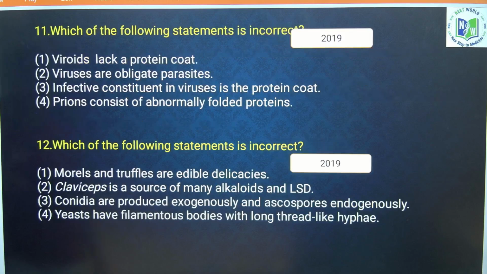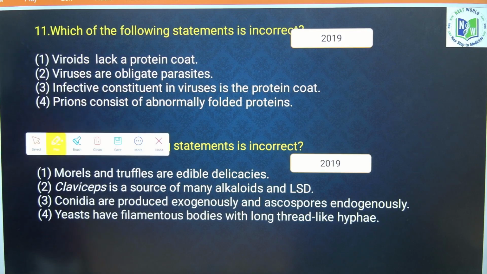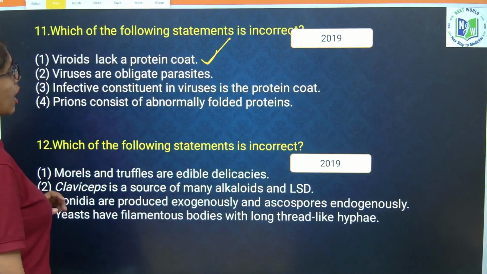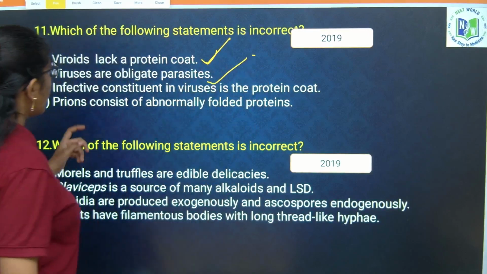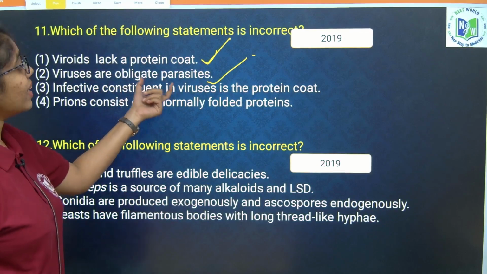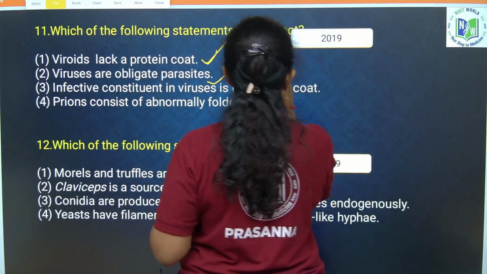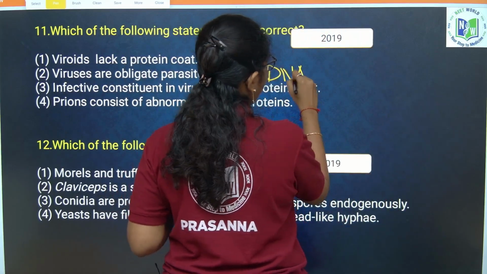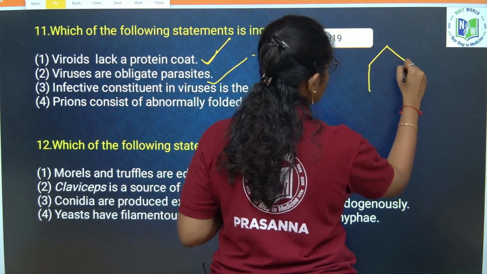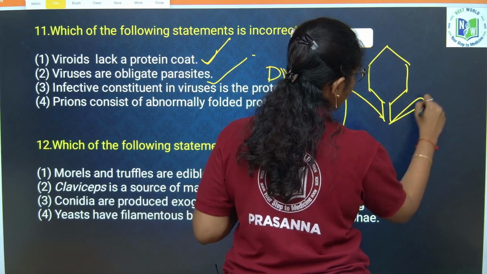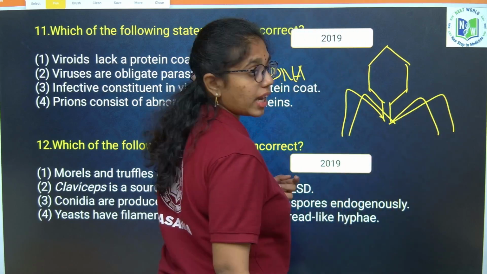Next question, which of the following statements is incorrect, he is asking. Viroids lack a protein coat. Yes, true. Viruses are obligate parasites. Correct. Infective constituent in virus is protein coat. Wrong. Infective constituent is always DNA. If you take a bacteriophage, what is a bacteriophage? The virus which affects bacteria is bacteriophage.